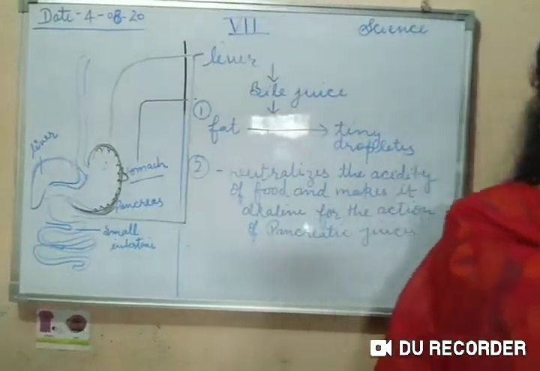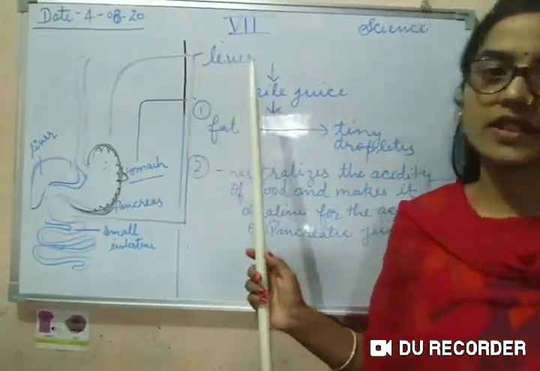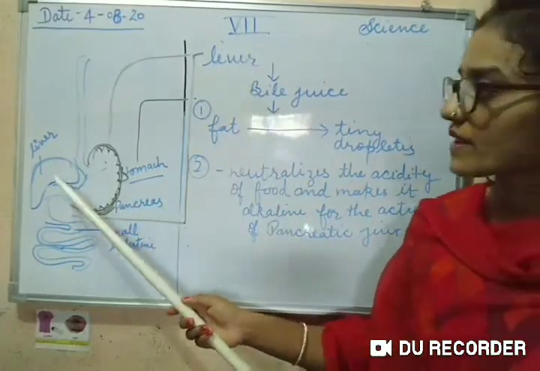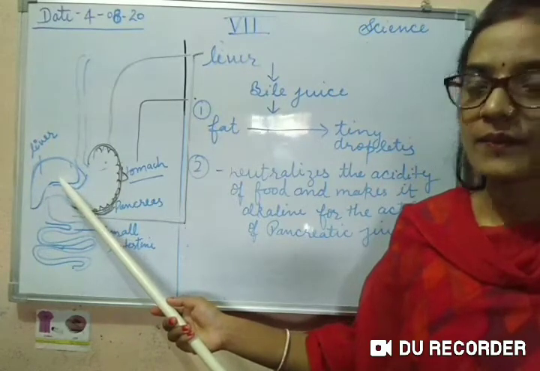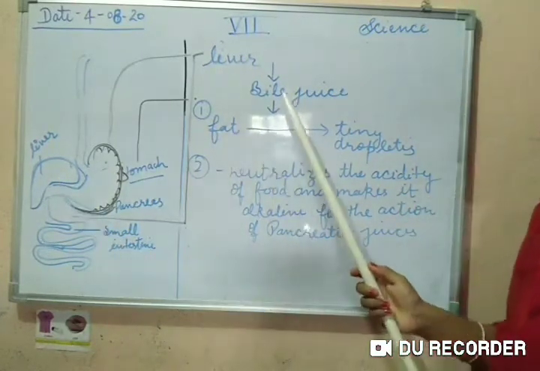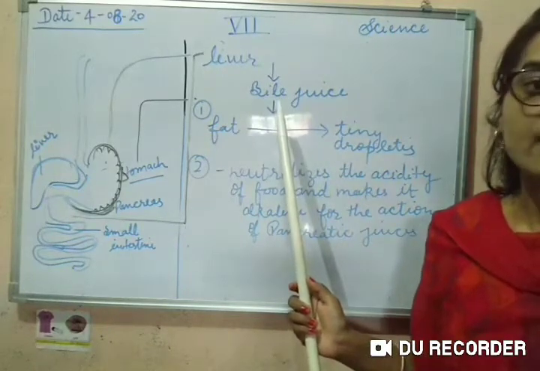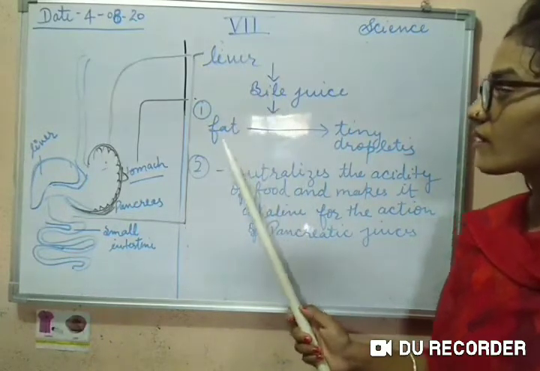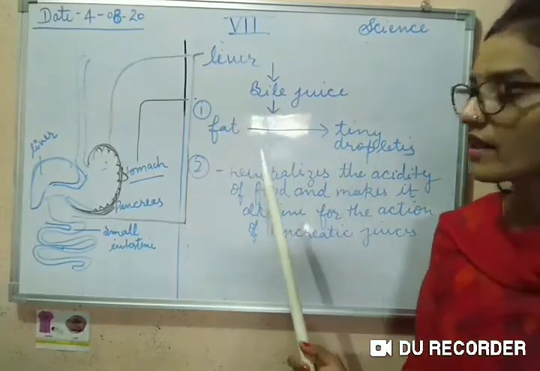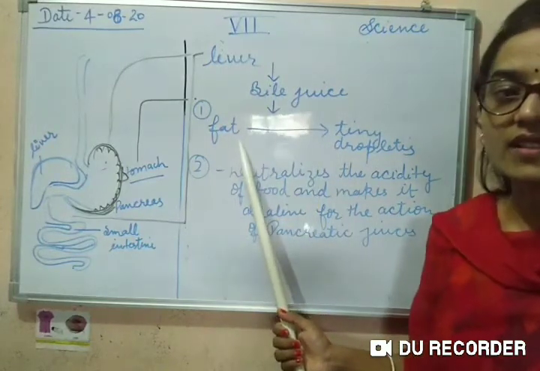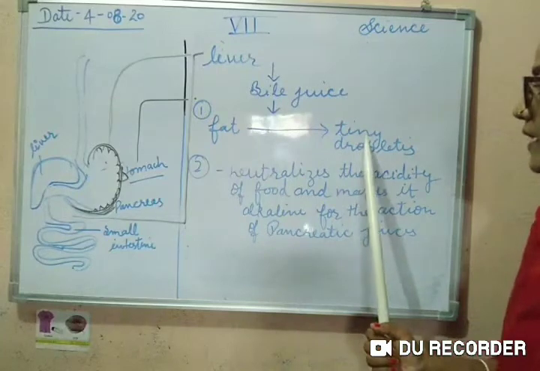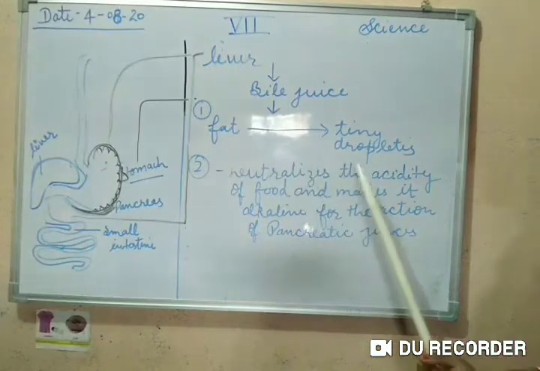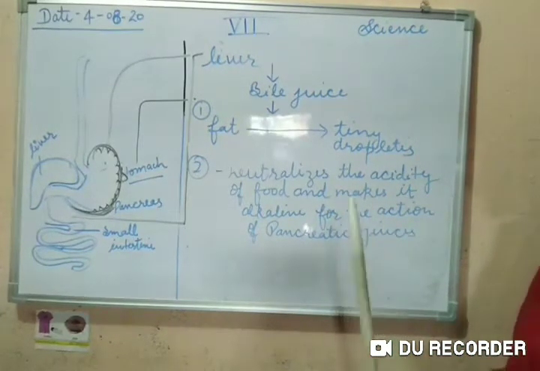Now students, after the small intestine, we will discuss the liver. What is the function of this liver? You can see it is located here. It secretes the bile juice. And what is the function of this bile juice? This bile juice will convert fat into tiny droplets. It will break down the fat into tiny droplets. And the next function of the bile juice is that it neutralizes the action of pancreatic juice.